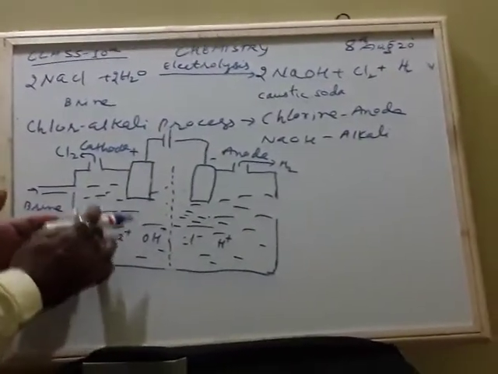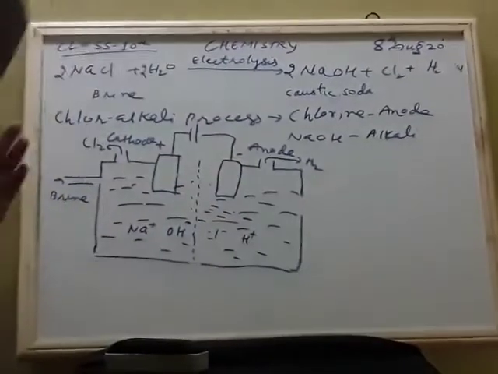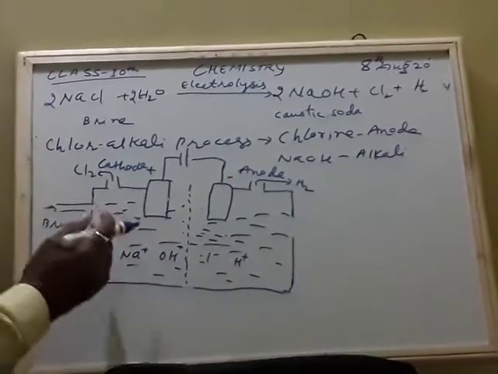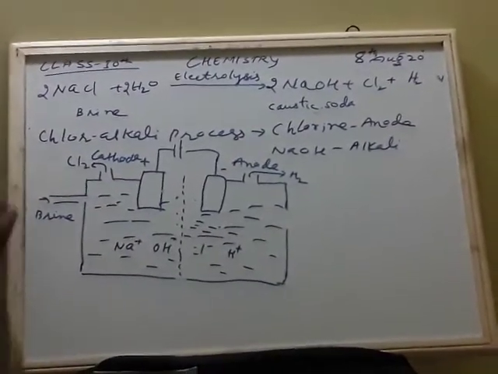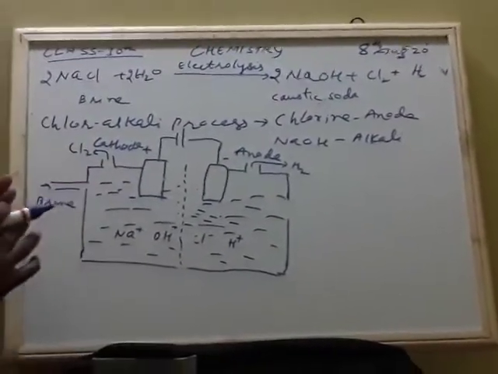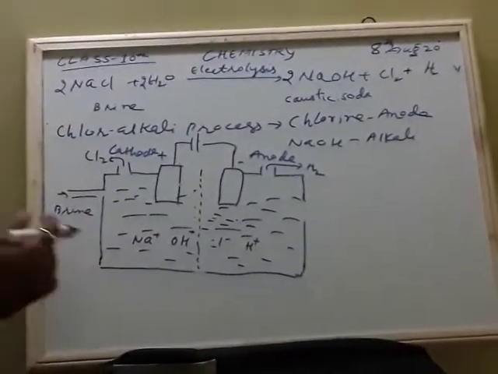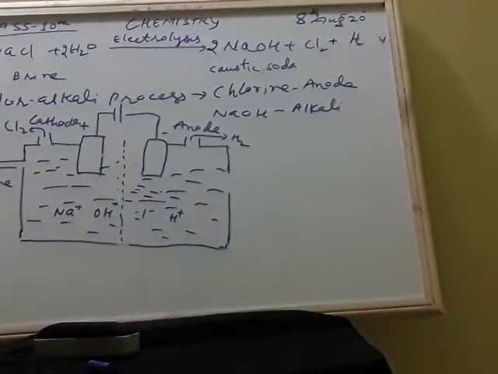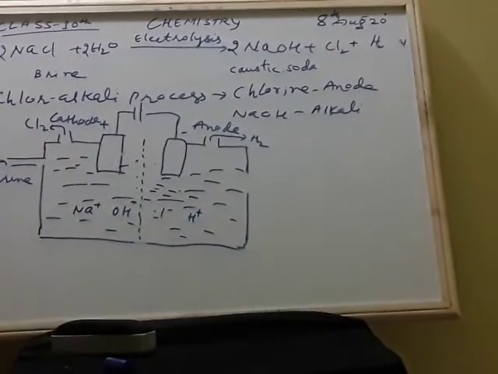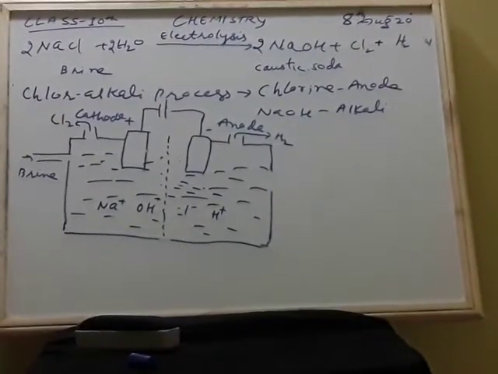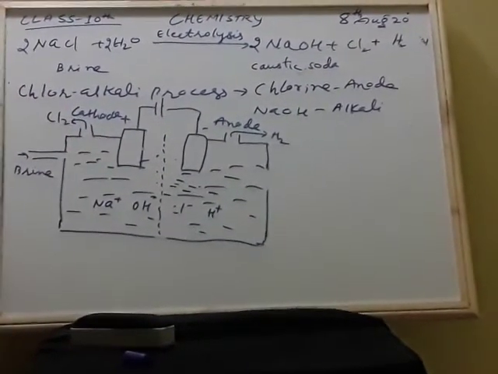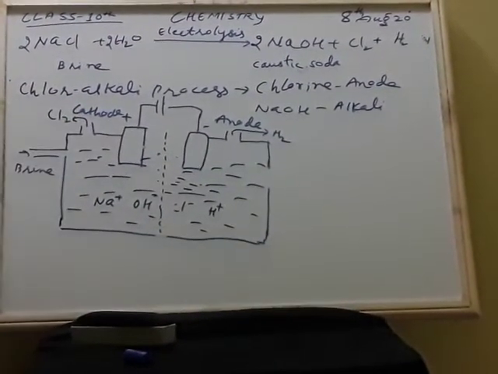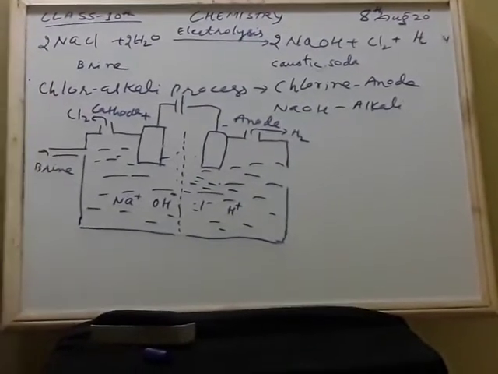Na will move towards this part of the membrane because this part is negative, the anode is there. So sodium moves here. Other particles cannot move. So all of them are here only, but only sodium will move that side. Chlorine remains there, hydrogen remains there. So chlorine will gain the electron and convert into a chlorine molecule and it will be released out. Hydrogen will lose an electron, it becomes a hydrogen molecule and is released outside. But these are again collected and they have industrial applications also.